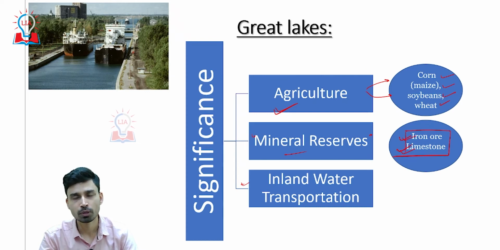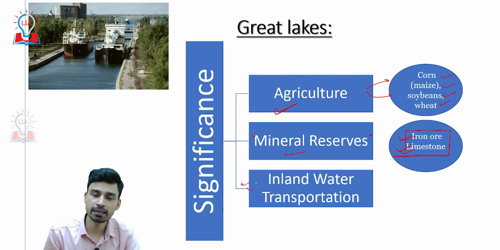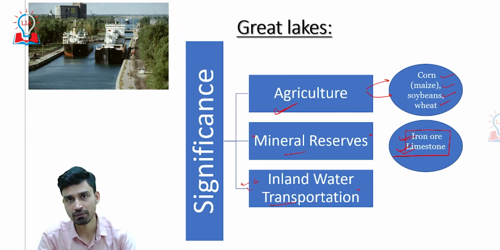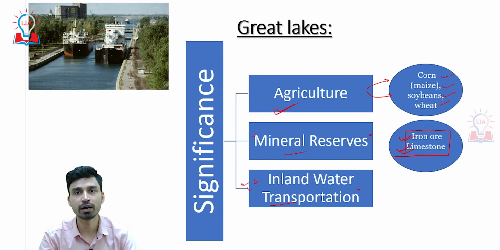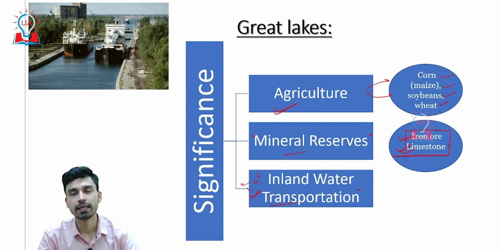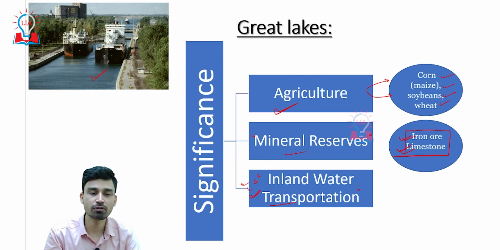Not only that, once industries have been set up, once the production has started, then obviously you will need a transportation network to move your products, and that is where the inland water transportation that has been developed due to the interconnectivity of these 5 lakes as well as the port connectivity via the Gulf of St. Lawrence comes in. That is how this lake also plays an important role in increasing the trade volume and trade communication between northern USA and Canada. If you look at this particular picture, you can see these are the ships.